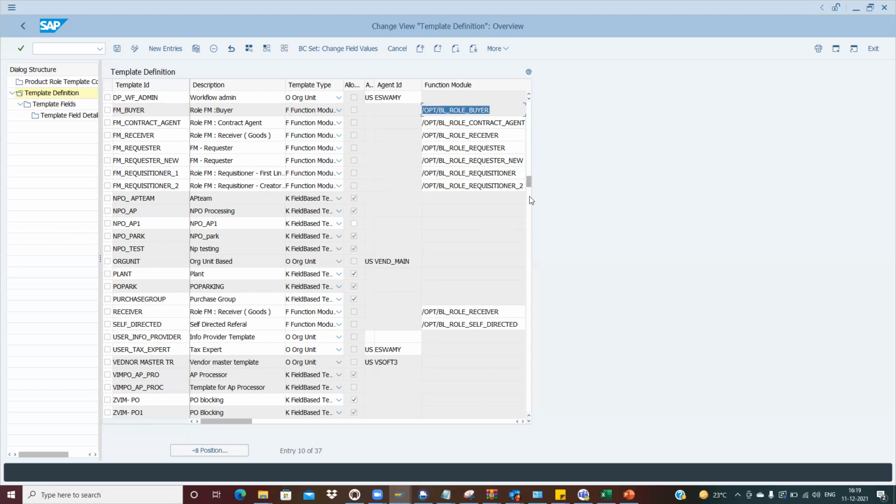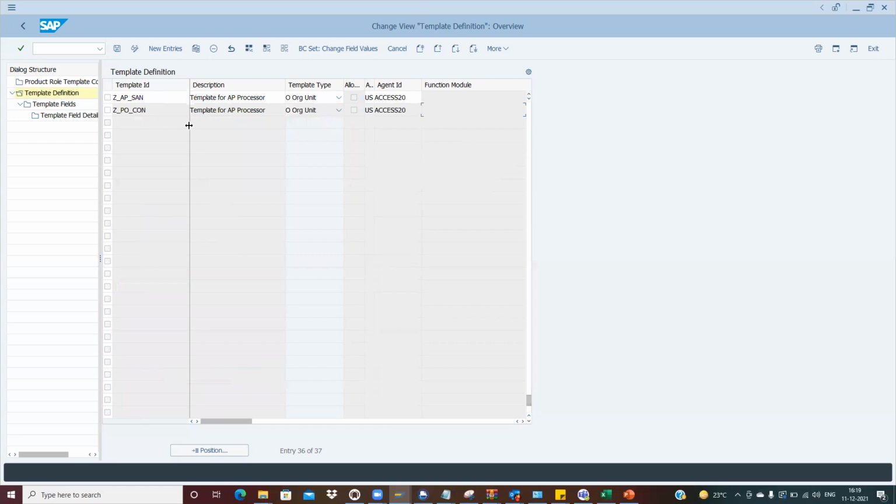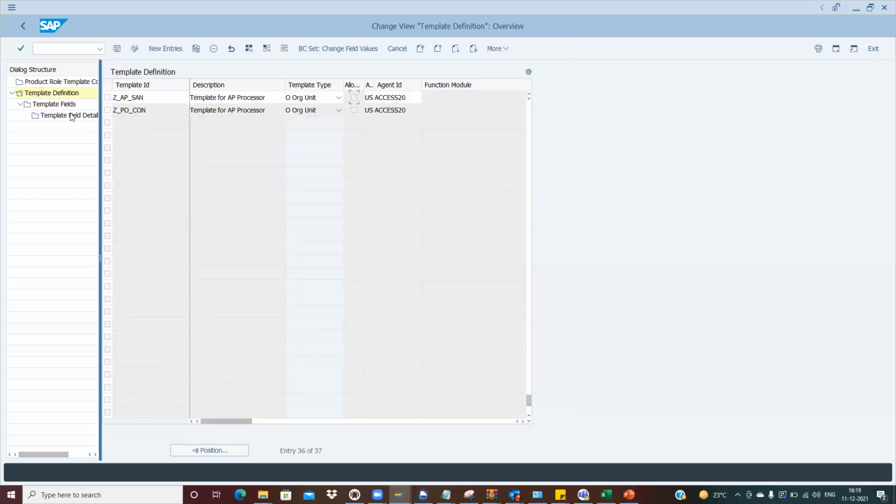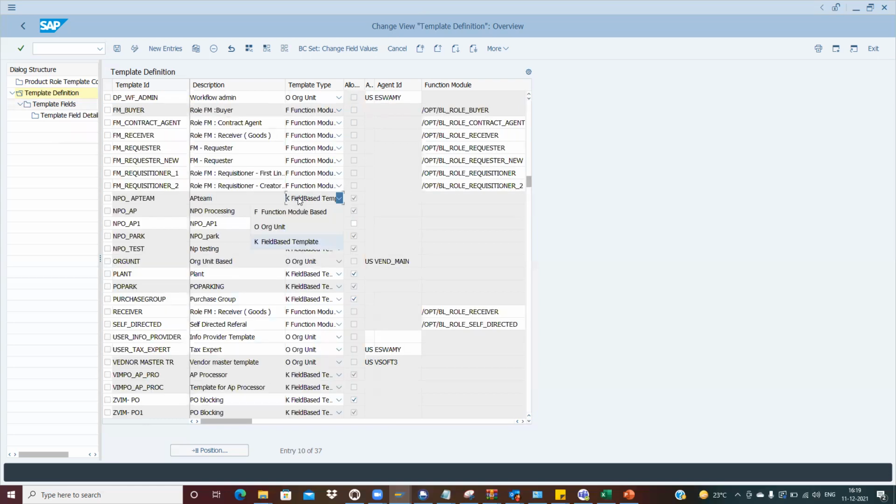So here, I have just created the template ID, I think pp_sen. Let me just copy this. What is allow PDOG? What's the use of it? It's literally a template field. It will be activated only for the field-based template.